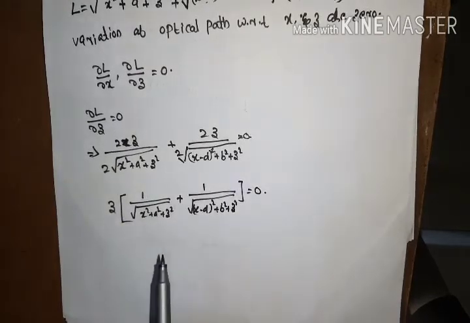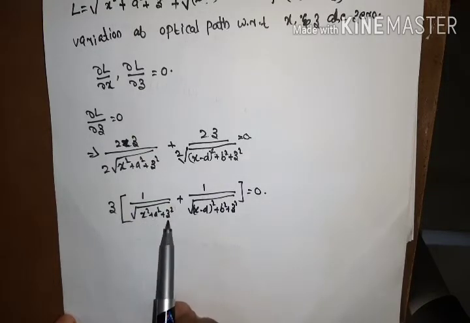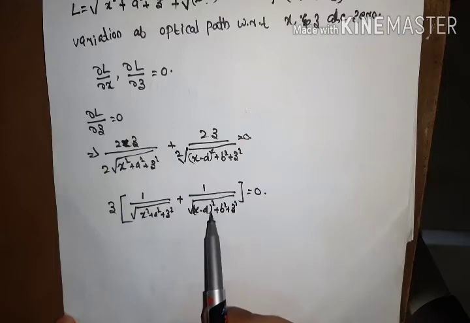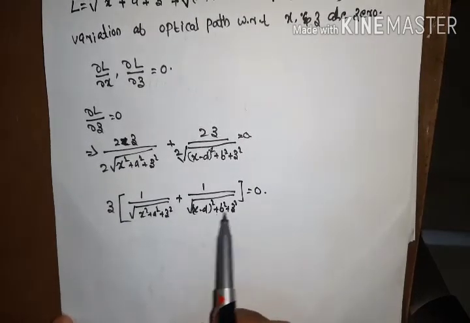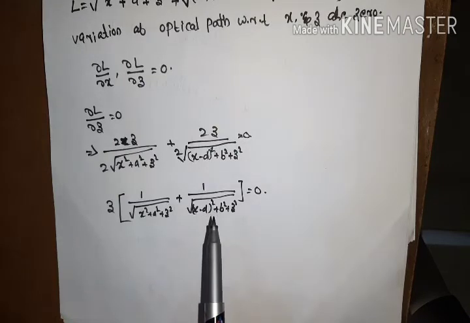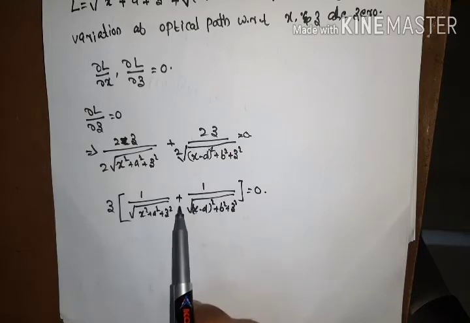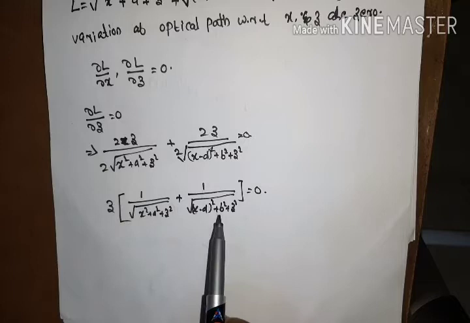That means the quantity inside this square bracket is x square plus a square plus z square, all squares added together. This quantity (x − d) whole square is also a square, and b square and z square, all are squares added to each other. So there is no possibility that any of these quantities are negative, because all are squares, and these two quantities get added. That means the quantity inside this square bracket will be a positive one.